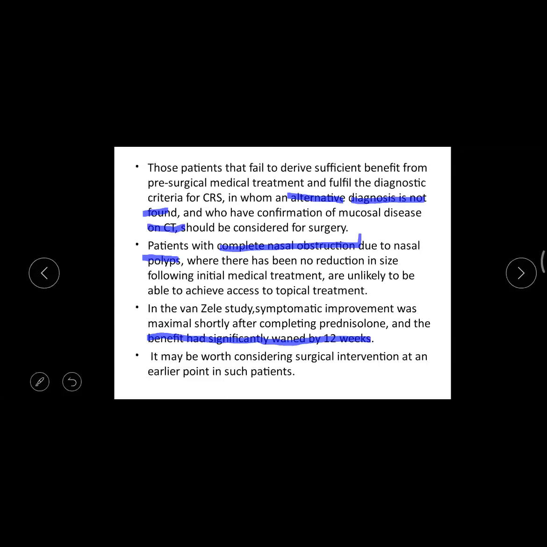So these things are very important. Surgical intervention is not wrong. People think that going for surgery for a polypoidal disease or sinusitis may be wrong, but that is not correct. According to the standard textbook, you can go for surgery, no issue at all. Next.